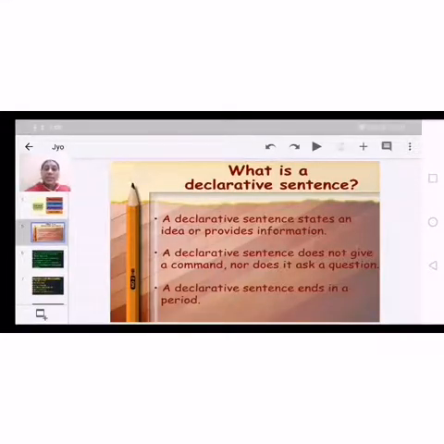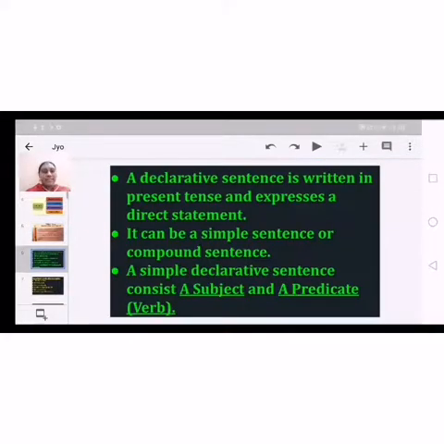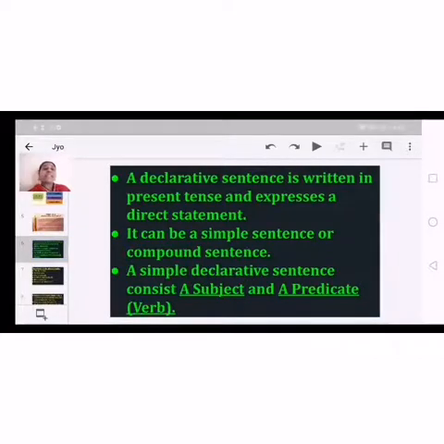So first, a declarative sentence is written in present tense. Of course, why I'm saying present tense is because whenever we give information, the declarative sentence is written in present tense and expresses a direct statement.